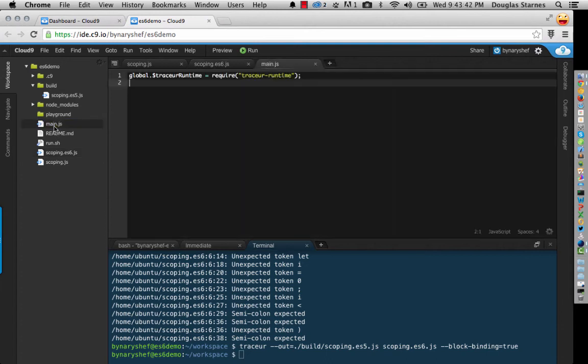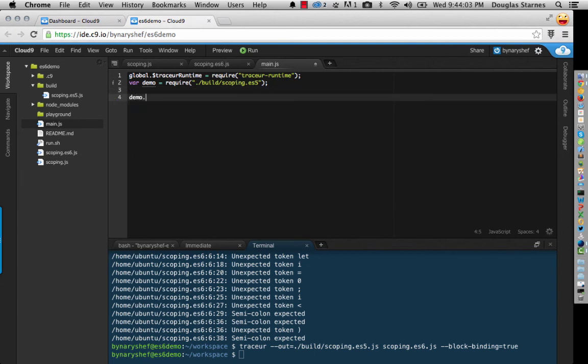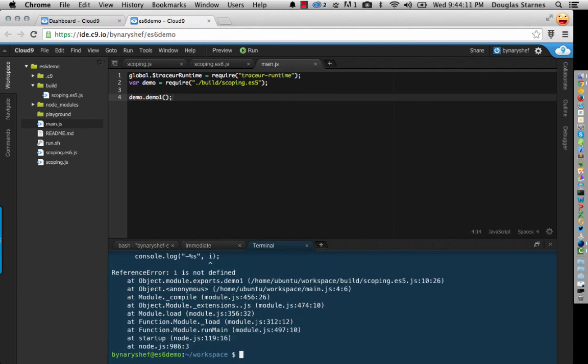And I can go into my main.js file now and say var demo equals require build scoping .es5 and then demo.demo1. And if we do a node with main.js, it's going to crash.